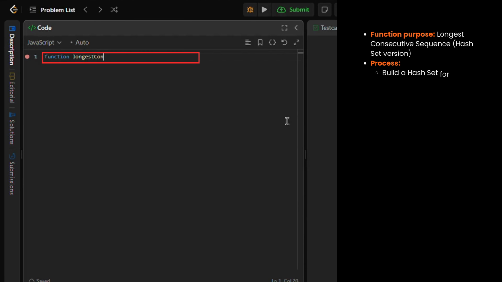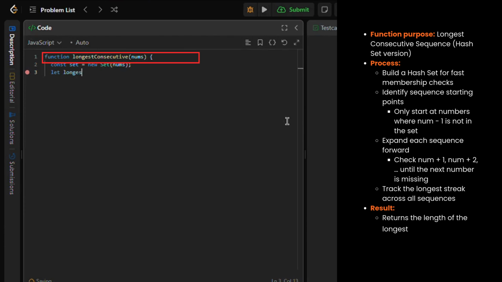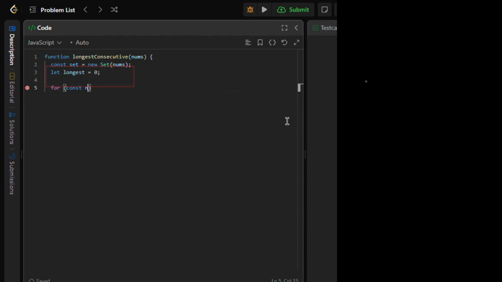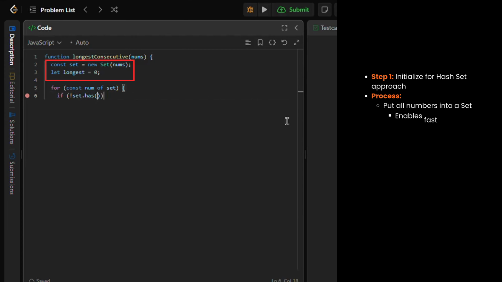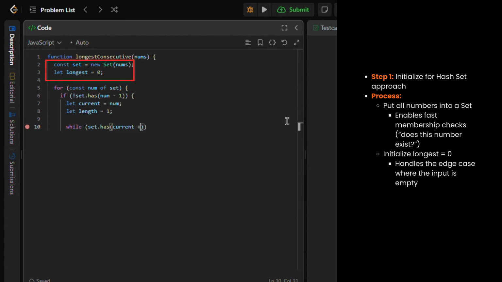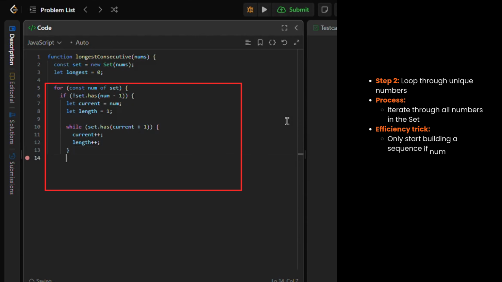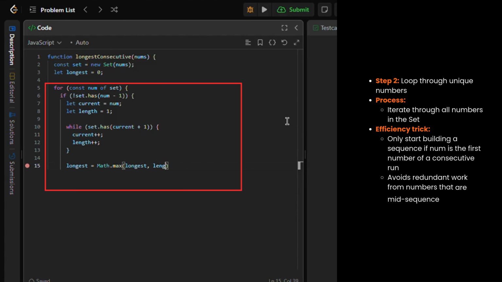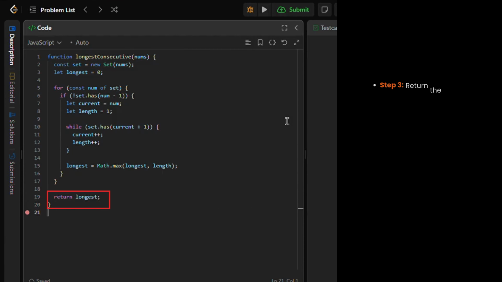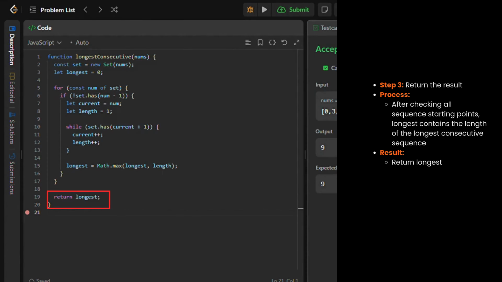This function builds a set for fast membership checks, finds sequence starting points, expands each sequence forward, and keeps the best length. First we put all numbers into a set. This lets us ask, does this number exist? Really quickly. We also set longest to 0, because if the input is empty, the correct answer should stay 0. Now we loop through the set's unique numbers. Here's the big efficiency trick. We don't try to build a sequence from every number. Instead, we only start when num looks like the first number of a sequence. After checking all possible starting points, longest holds the length of the longest consecutive sequence, so we return it.